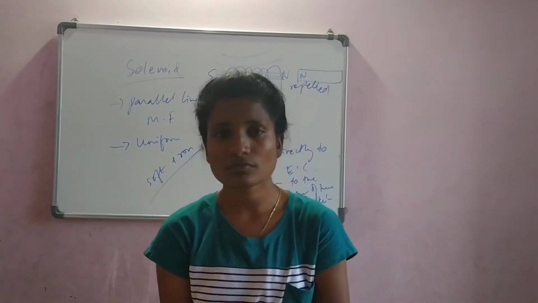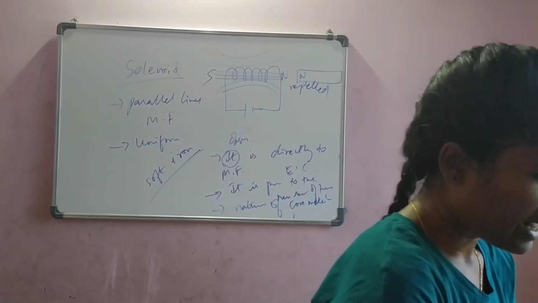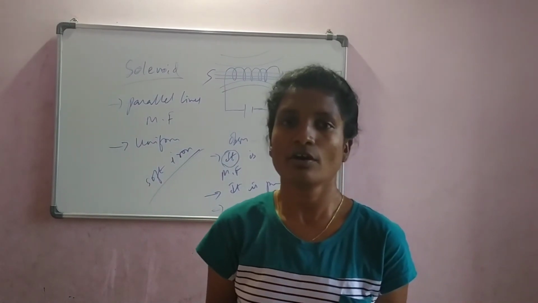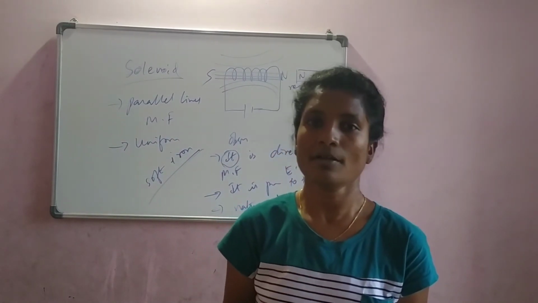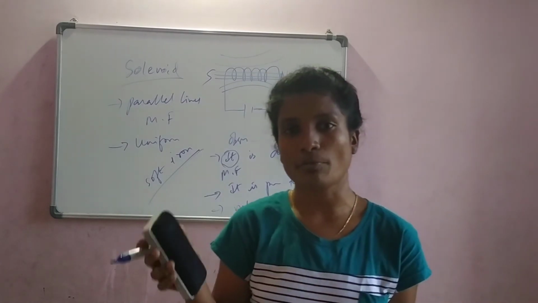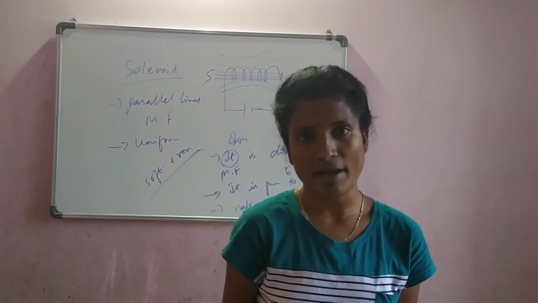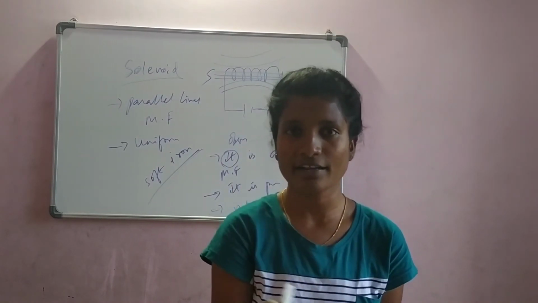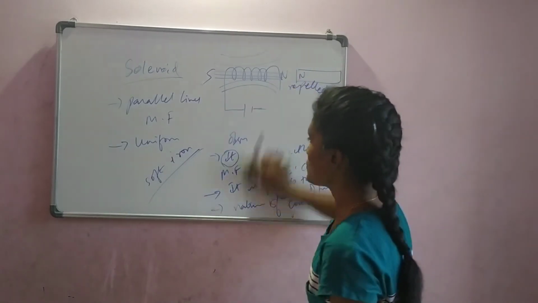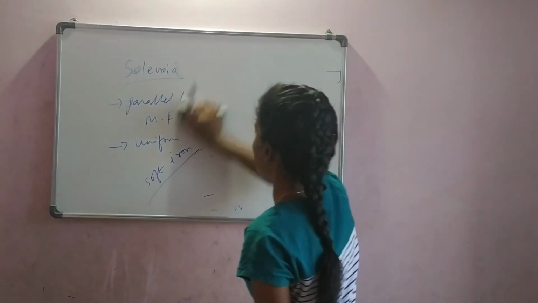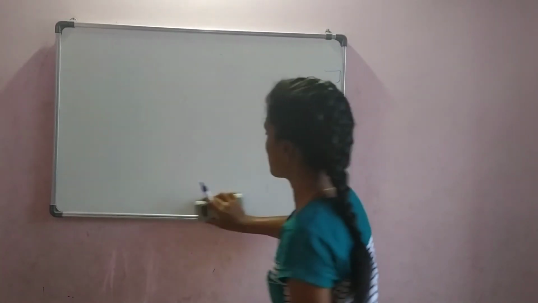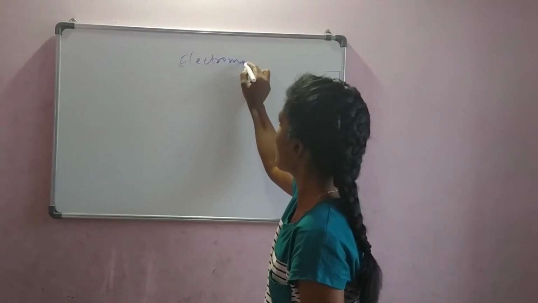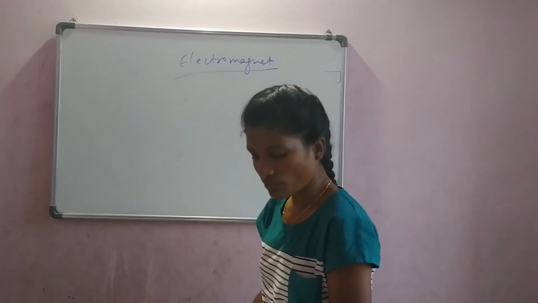Now let us understand electromagnet. So far we studied 3 types, 3 shapes to create the magnetic field. And in the beginning we studied about electromagnetism, and that object is called as electromagnet. Now if the object is given to you and if it is set as electromagnet, how do you define that object? So there is a proper definition for electromagnet. Let us write that. Okay. Electromagnet. So it is an object.